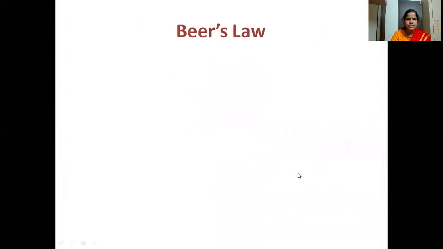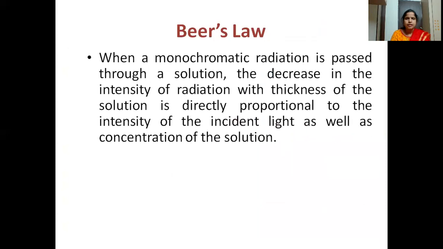What he has stated is, when a monochromatic radiation is passed through a solution, the decrease in the intensity of radiation with the thickness of the solution is directly proportional to the intensity of the incident light as well as the concentration of the solution.